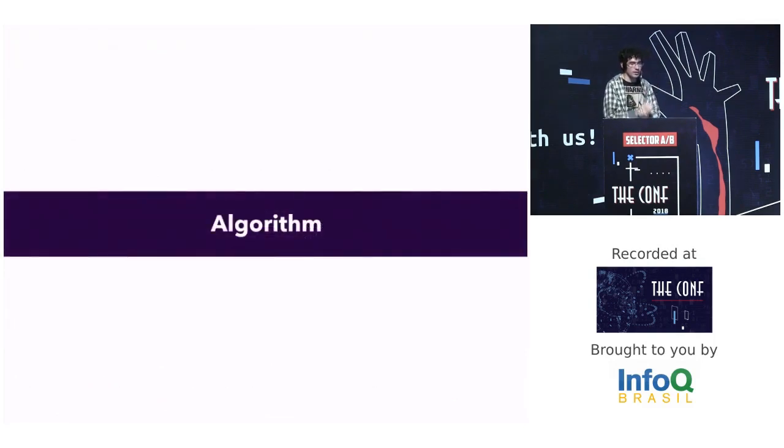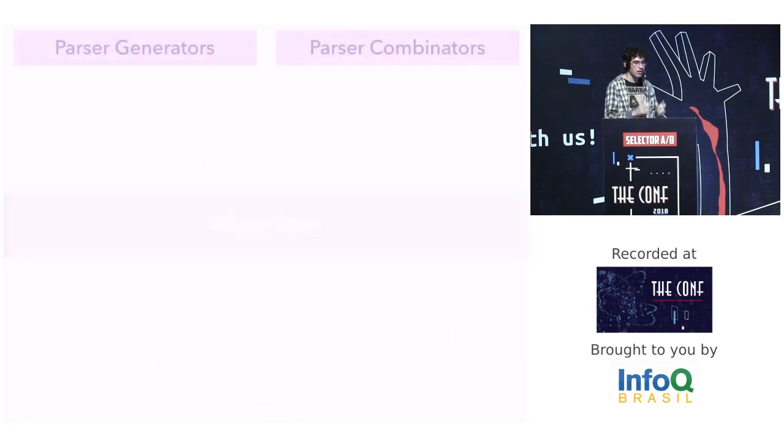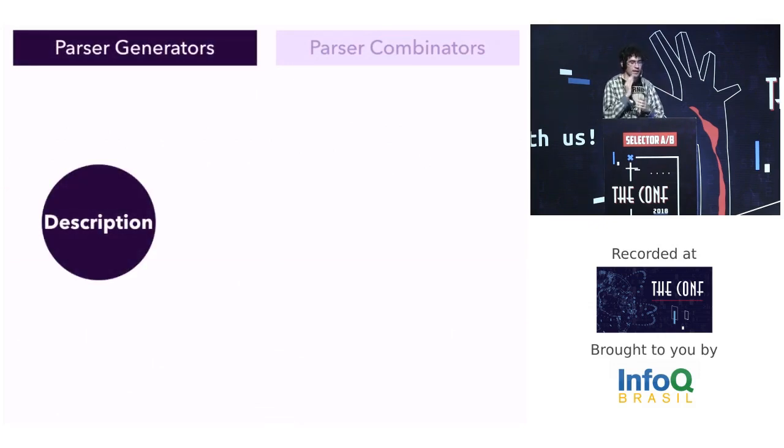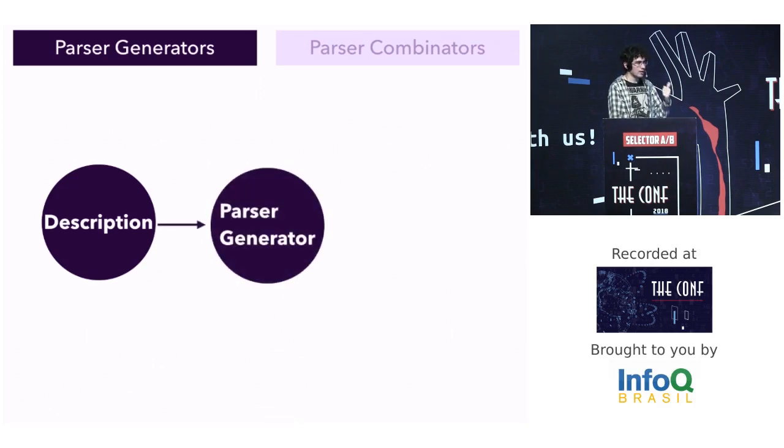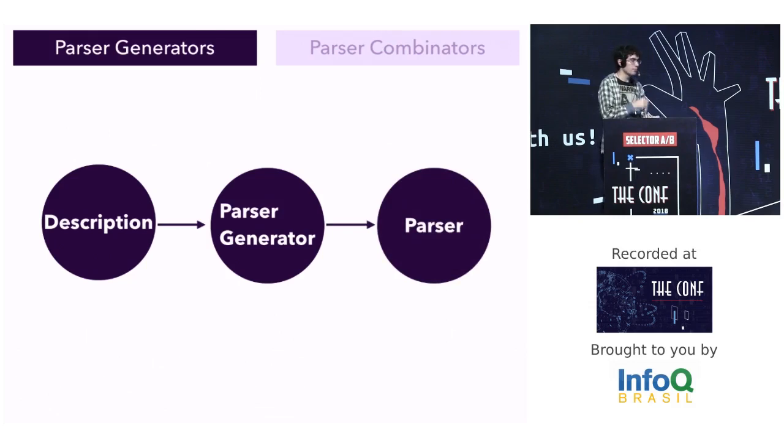Okay, using a grammar, we can specify the syntax of the language, but we need an algorithm to run this grammar. I will talk about two popular algorithms. The main difference between them is the interface. Using a parser generator, a description written in PEG, BNF, or anything else will be compiled to generate a parser to use in a compiler. Then the compiler can use this parser to build the AST.